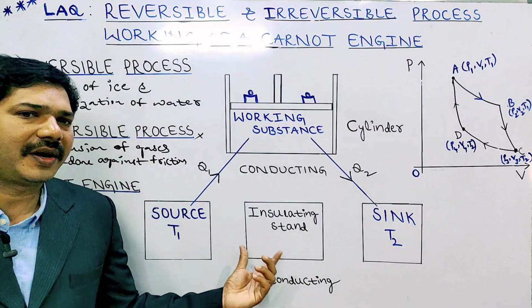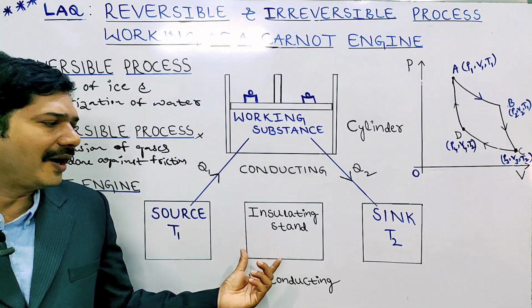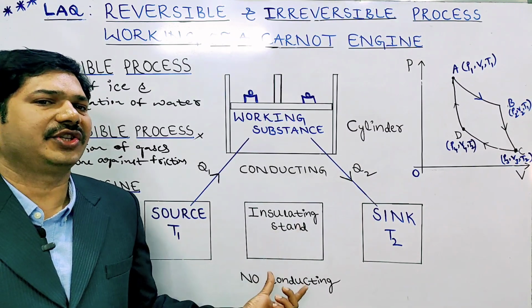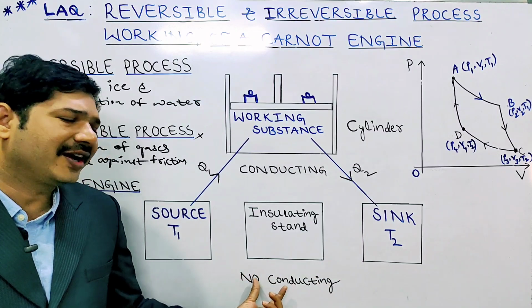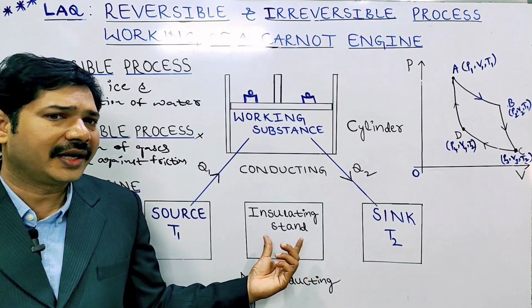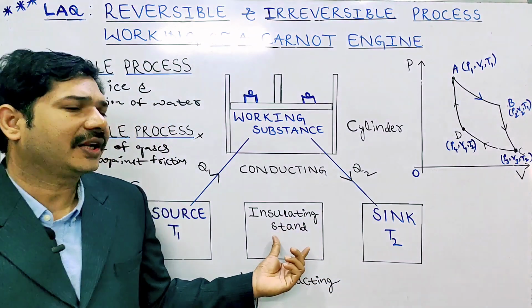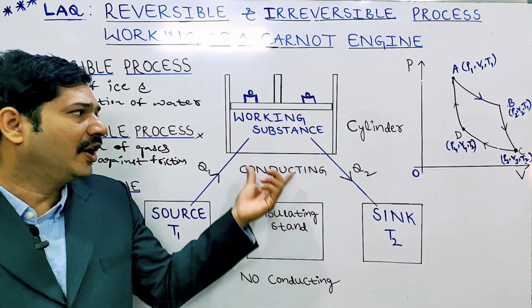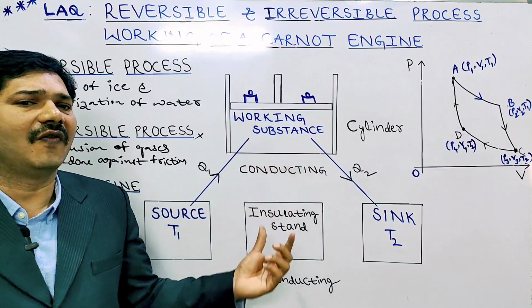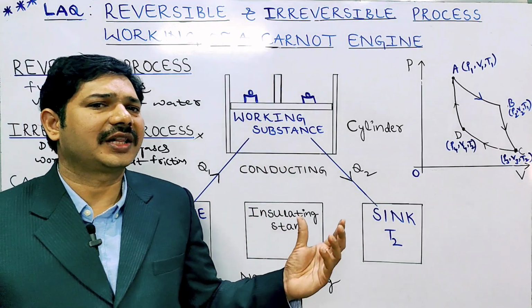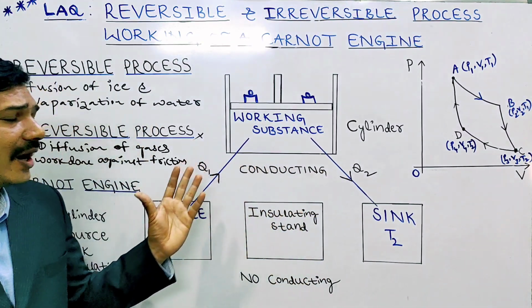The fourth part is the insulating stand, purely made of non-conducting material. On this insulating stand we put the cylinder, which contains the working substance. These are the four components of a Carnot engine.